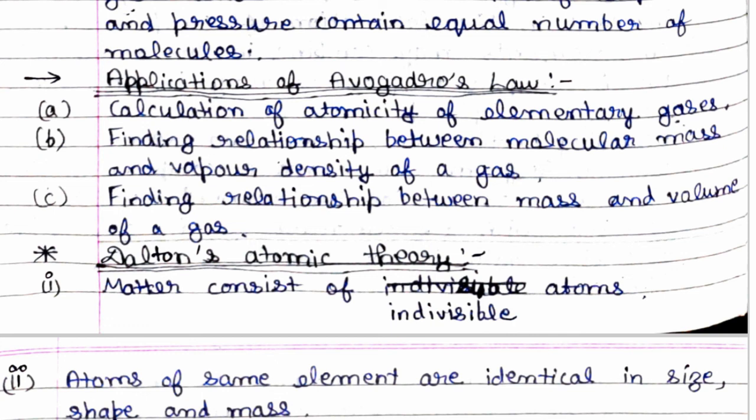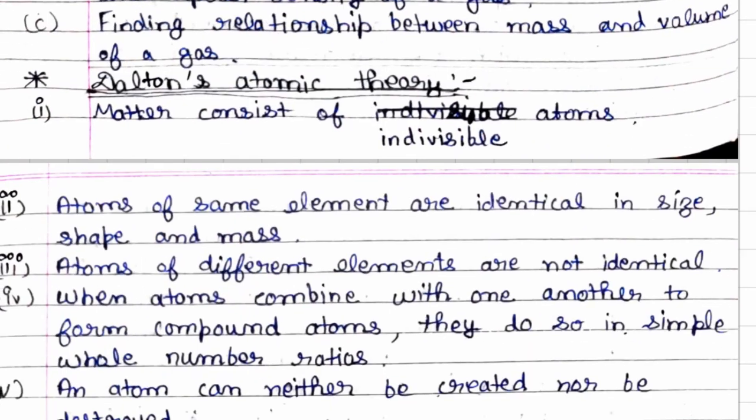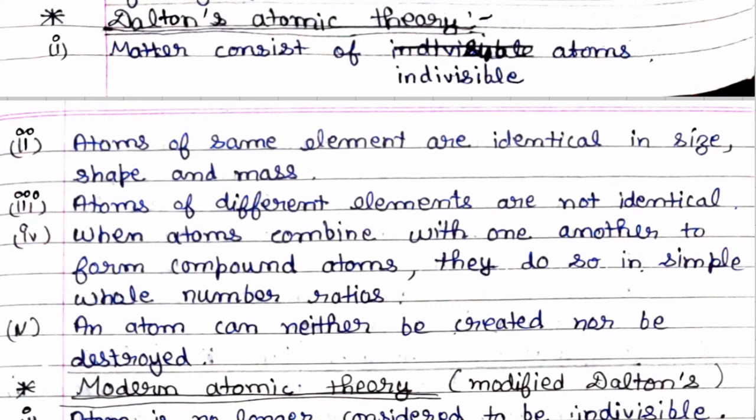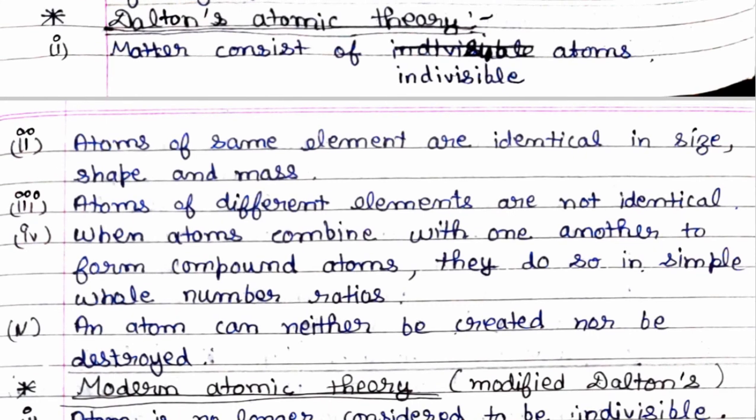Now let us discuss Dalton's atomic theory. First, matter consists of indivisible atoms. Dalton states that the smallest unit is the atom, which is indivisible, it cannot be divided. But now scientists have discovered electrons, protons, neutrons, alpha, beta, and many subatomic particles. So according to modern atomic theory, this postulate has been eliminated.